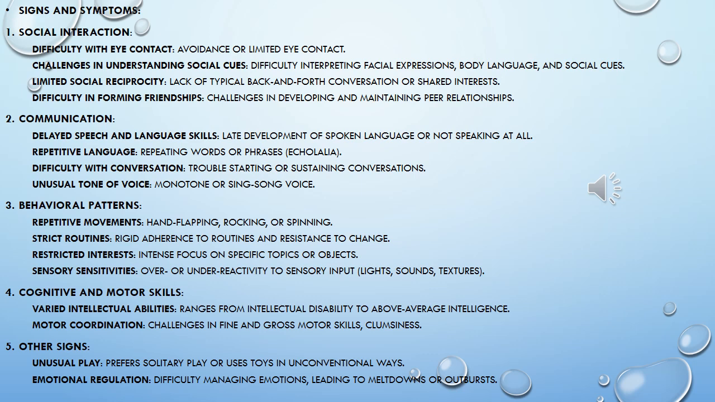4. Cognitive and motor skills. Varied intellectual abilities. Ranges from intellectual disability to above-average intelligence. Motor coordination. Challenges in fine and gross motor skills, clumsiness. 5. Other signs. Unusual play. Prefers solitary play or uses toys in unconventional ways. Emotional regulation. Difficulty managing emotions, leading to meltdowns or outbursts.